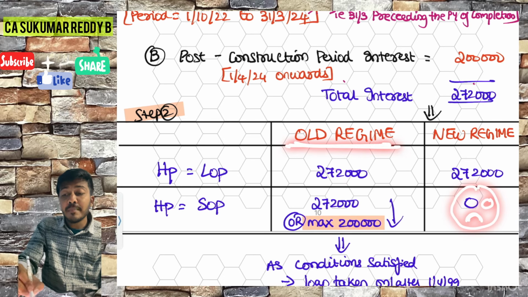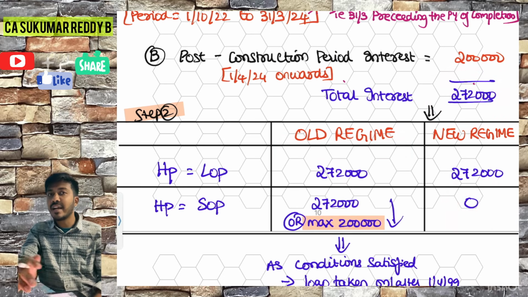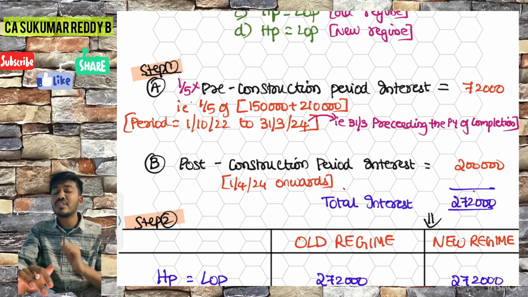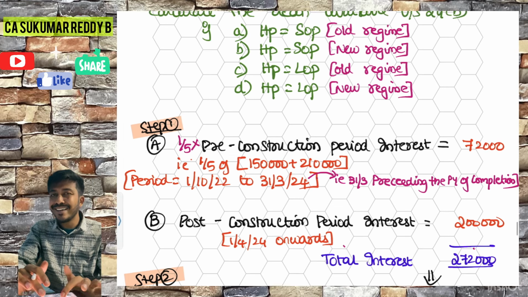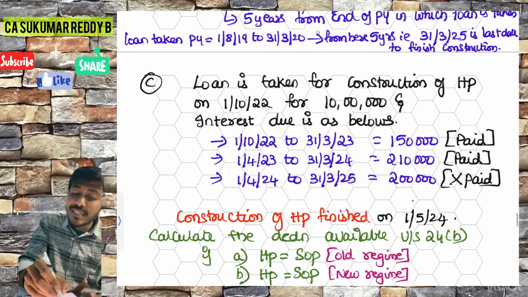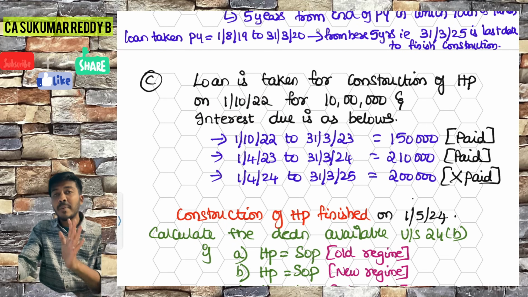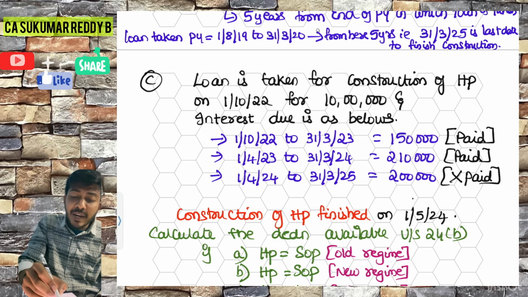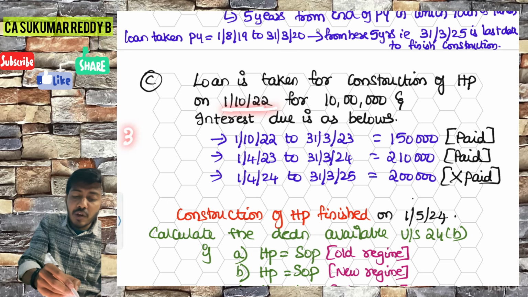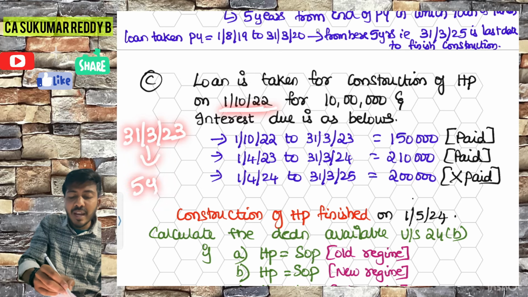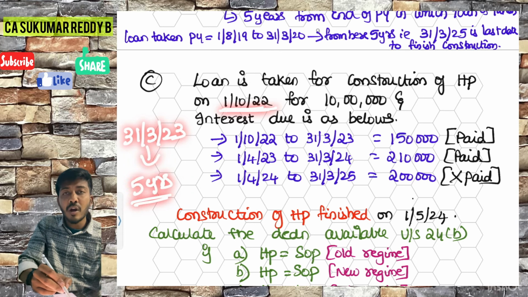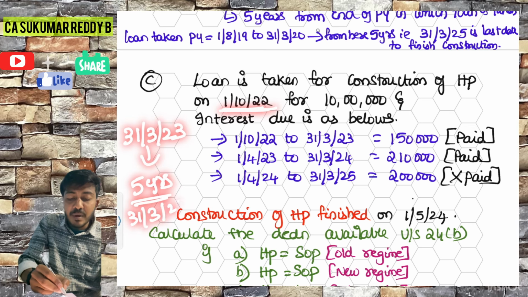However, under the old regime, you should check whether the 3 conditions are satisfied or not. What are those 3 conditions? The loan should be taken on or after 1/4/1999. Yes, the loan is taken after 1999. The second condition: the construction or purchase should be finished within 5 years from the end of the year in which the loan is taken. The loan is taken on 1/10/2022, and that year ends on 31st March 2023. From here you have a 5 years time limit, which means you should finish before 31st March 2028.